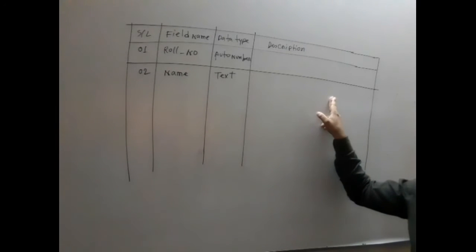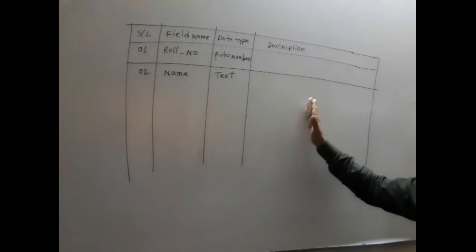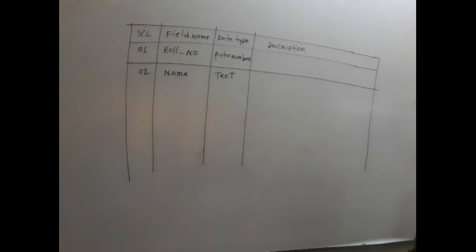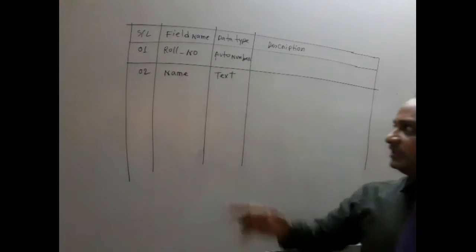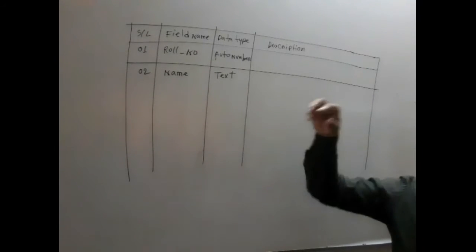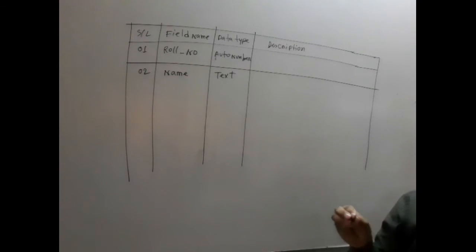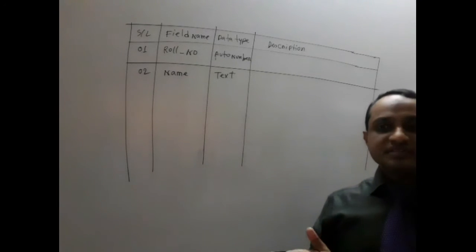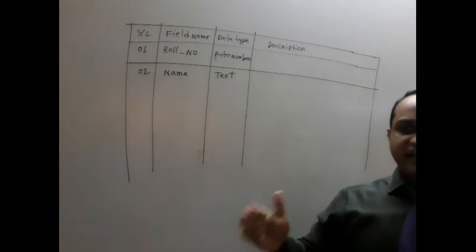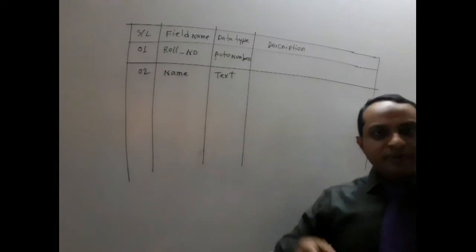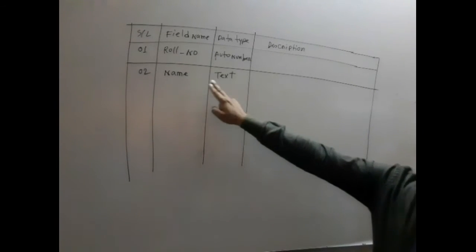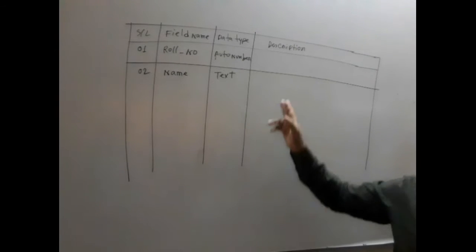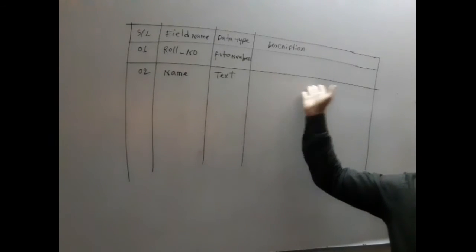Write the description: to write name or name related data, where you need to use A, B, C, D, 1, 2, 3, star, hash, slash. In the text data type, you can use ABCD, you can use any number, suppose 1, 2, 3, and you can use different symbols, star, hash, slash, this type of symbol. But basically, the text data type is used for any name or district name.